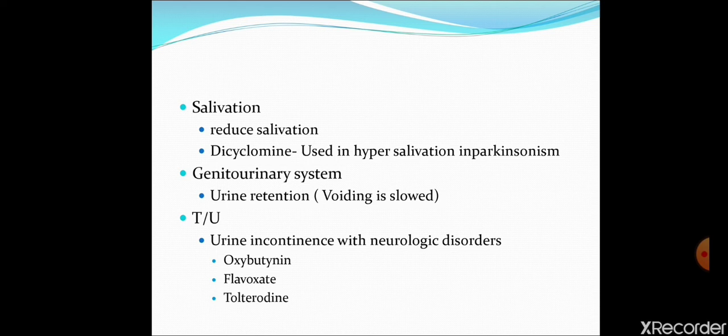So we use atropine-like drugs like oxybutynin, flavoxate and tolterodine. They are selective to the M3 receptor, so their adverse effects are less as compared to atropine, because atropine will antagonize all of the muscarinic receptors, but these drugs antagonize M3 receptors.